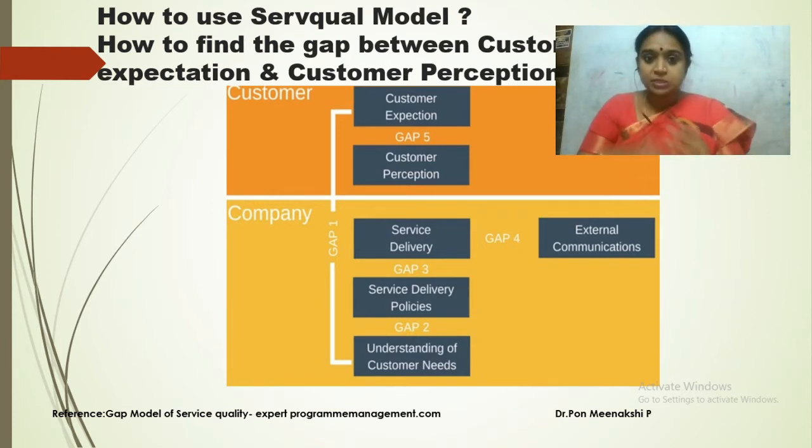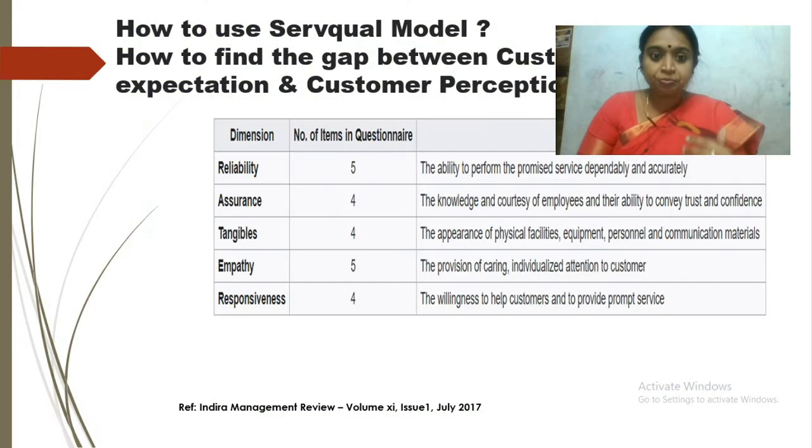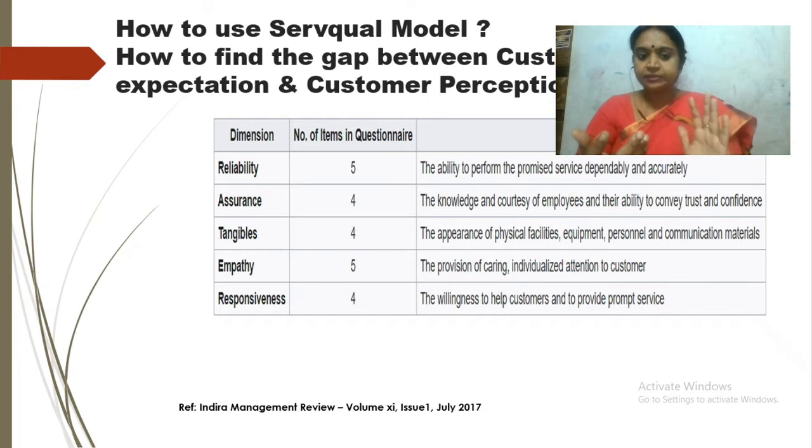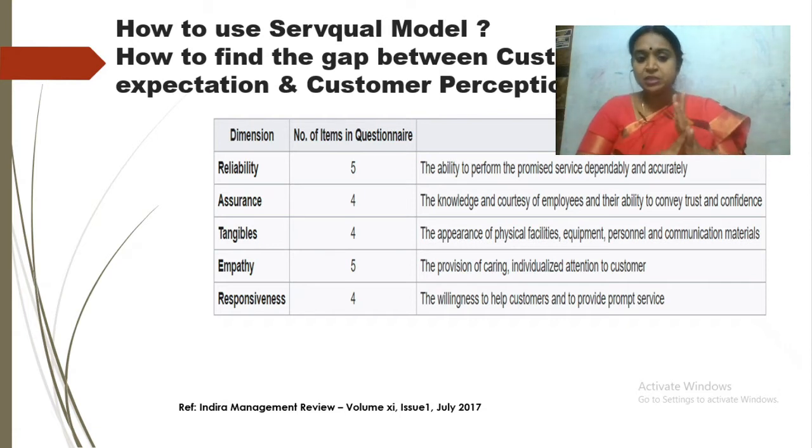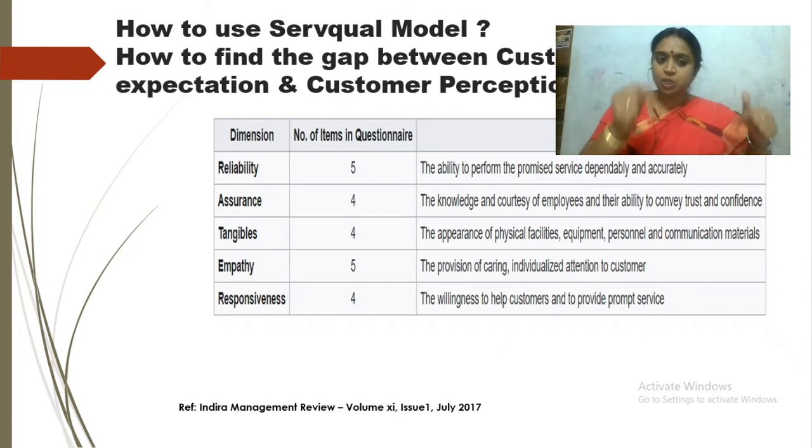So how to use this? What are the parameters? Let's see one by one. As I told you, RATER. It is basically 5 basic parameters. Each one has different types of questionnaire. For reliability, we can use 5 questionnaire items. In assurance, 4 items, and tangibility again 4 items. Empathy 5, responsiveness 4.